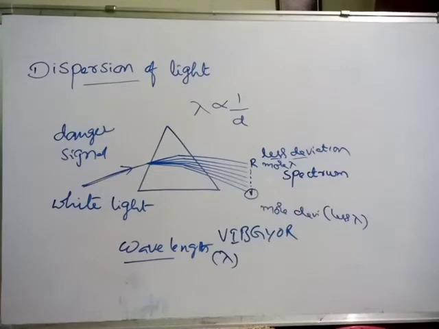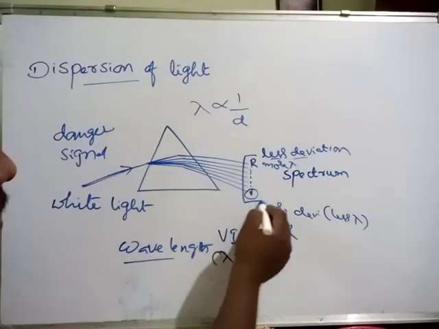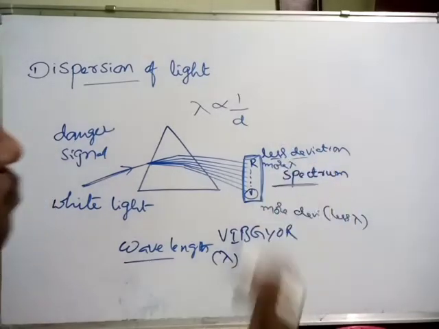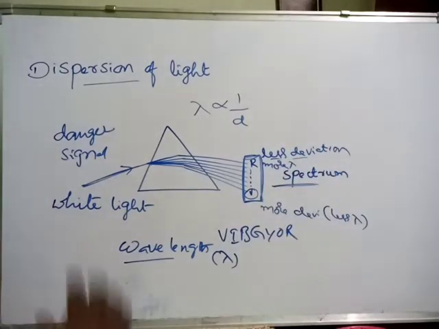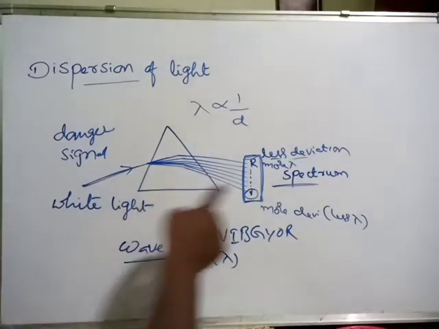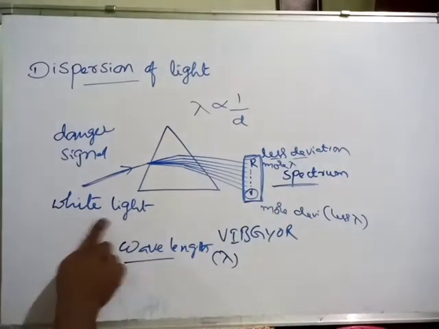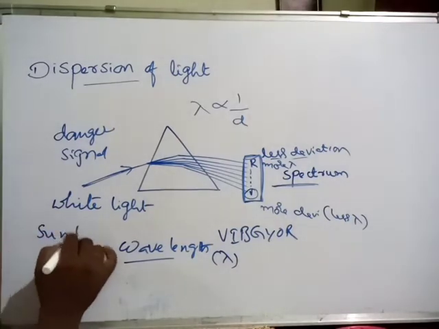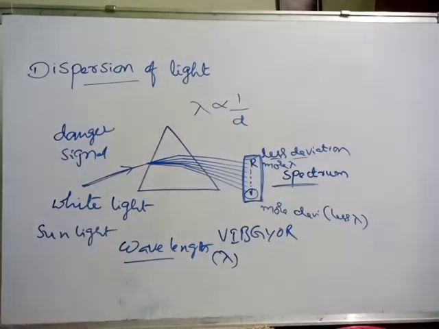The band of 7 colors is what we call a spectrum. Any light which forms a spectrum is called white light. The best example is sunlight, which is white light because it forms a spectrum.